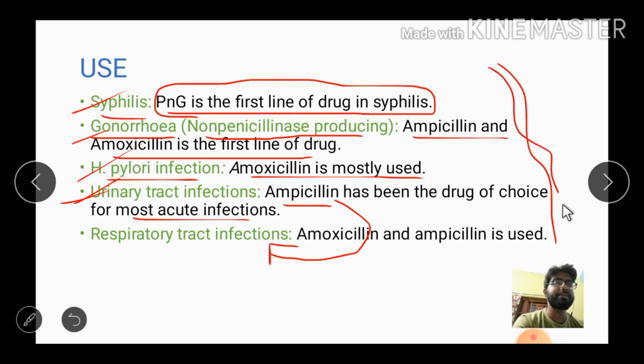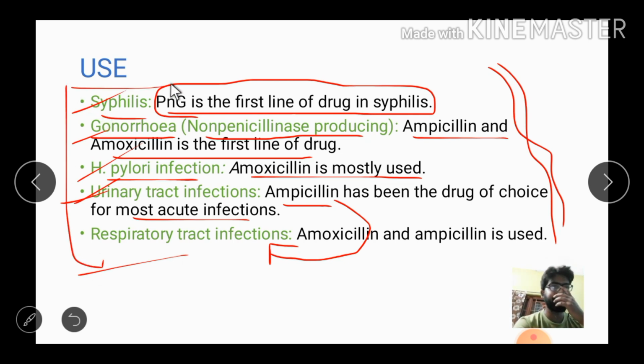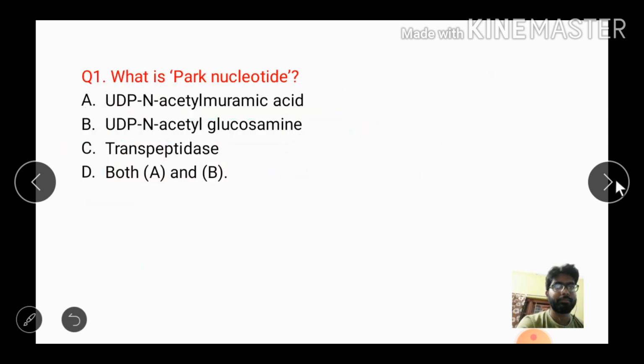See, this slide is very important, and maximum questions from this chapter come from it. Okay, because most people know that penicillin is not used nowadays, but in case of syphilis, penicillin G is the first line drug, and in case of gonorrhea, ampicillin and amoxicillin are also used. Okay, this is the important thing.